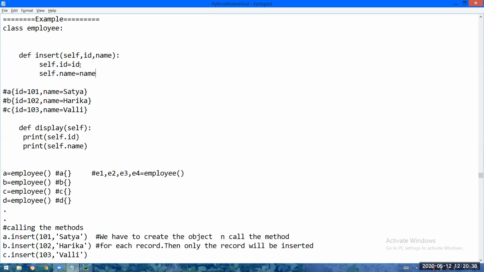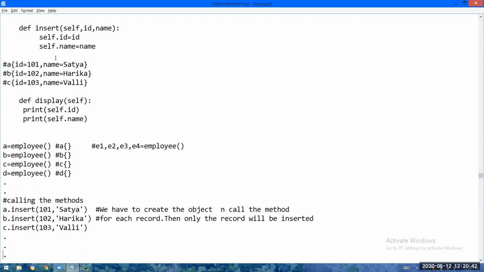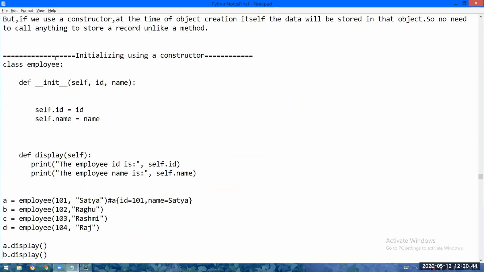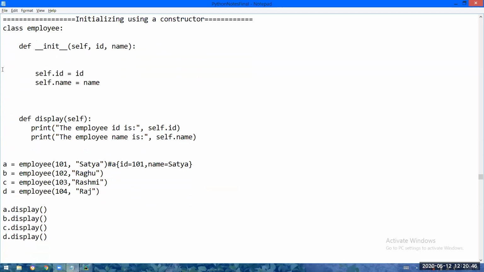That's why, instead of using a method, I will use a constructor to initialize the object. See, this is a constructor, not the method. As soon as I create an object for the class, the constructor of the class will be called automatically. See, the employee class constructor will be called with A101 Satya. So in A ID will become 101, in A name will become Satya.